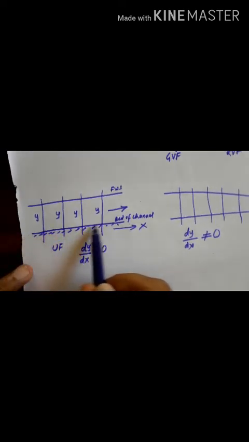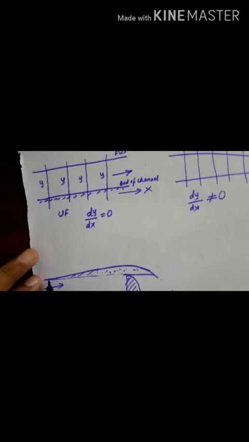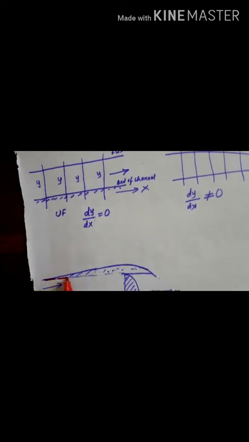If there had not been any obstruction in the path of flow of water in the channel, and I'm repeating, if there had not been any obstruction in the path of flow of water in the channel, the depth of water would have been constant like this, or the depth of water would have followed this dotted line.